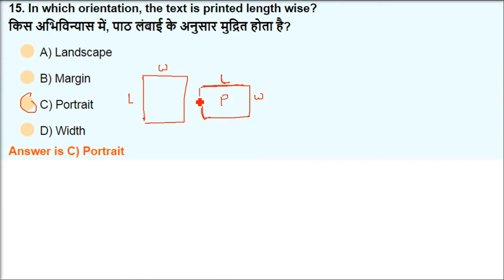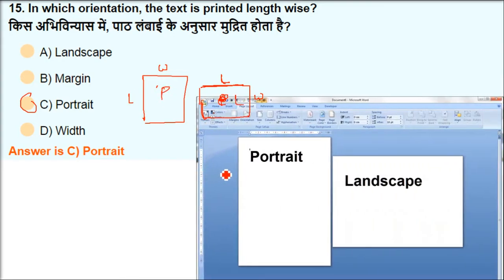So how to print lengthwise? This P I have written, but basically it's L. Let me write it as L. This is P. Now let me show you. This is portrait and this is, see, it is lengthwise. So when you print it, it will come from top to bottom, printed in a portrait way, lengthwise. But if you want to print widthwise, the format you have to change for printing has to be landscape.